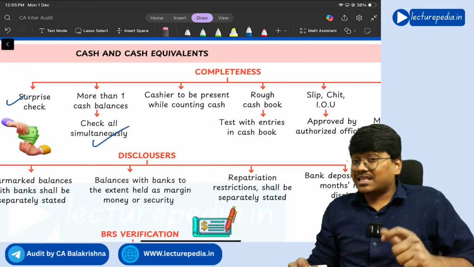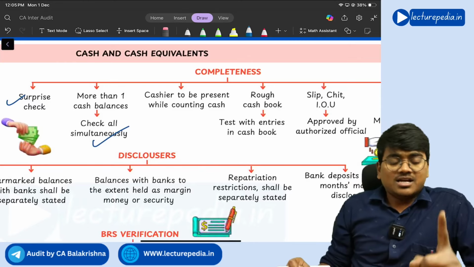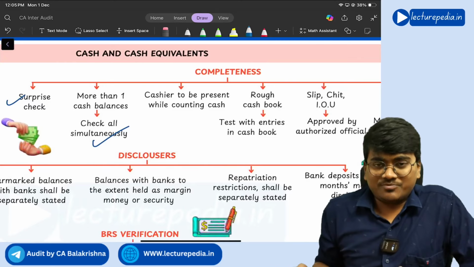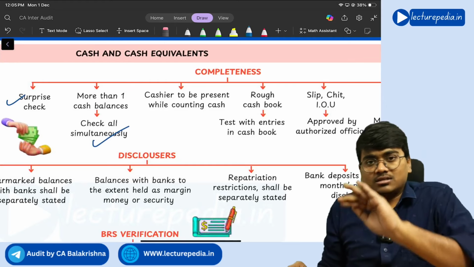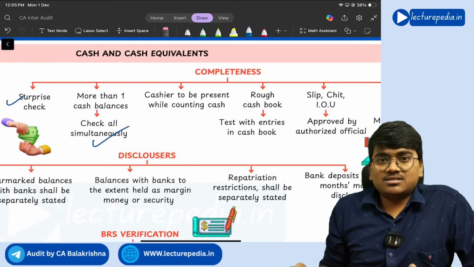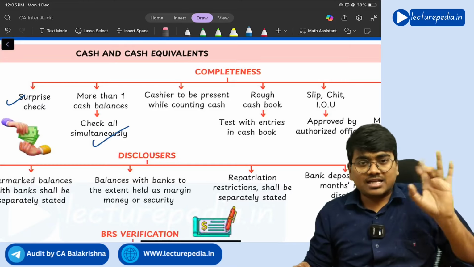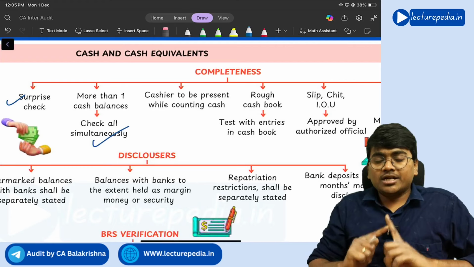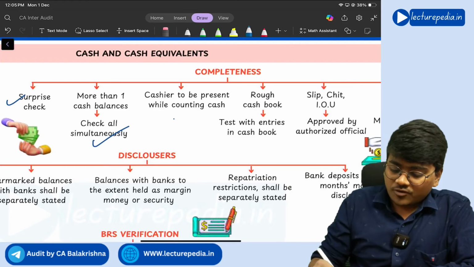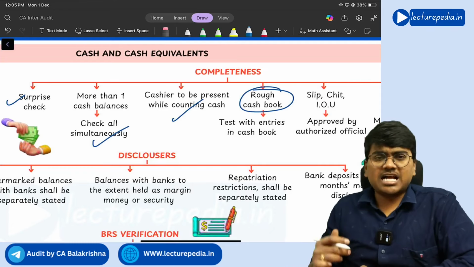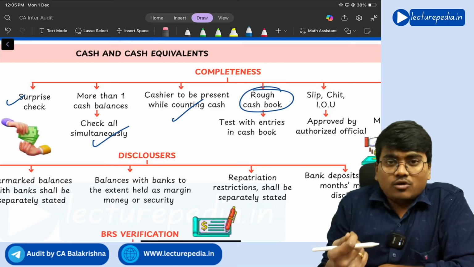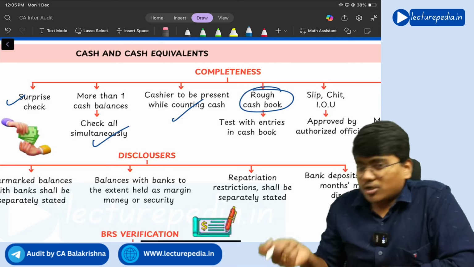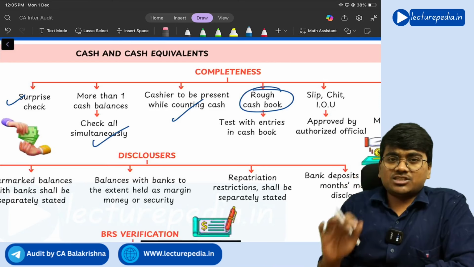simultaneously. Next, at the time of verification of cash, the cashier should be there at the location where you are verifying, because there is a possibility that if at all there is any theft of cash, then the cashier might say that the auditor has taken away the cash at the time of verification. To avoid that, the auditor should verify the cash in the presence of the cashier. If at all there is any rough cash book that is being maintained, you test check the entries made from the rough cash book to the main cash book, whether properly transferred or not.